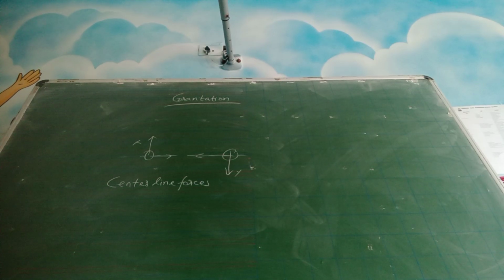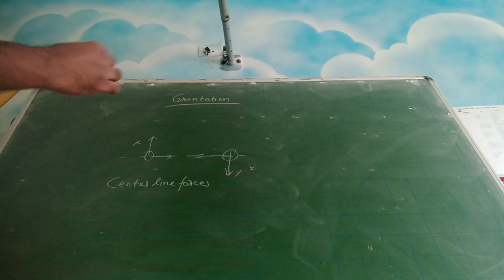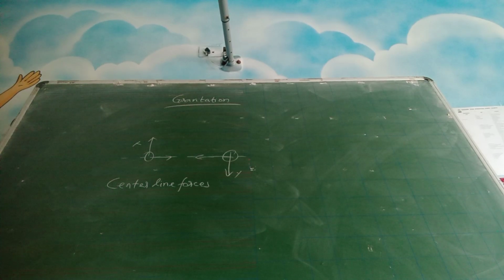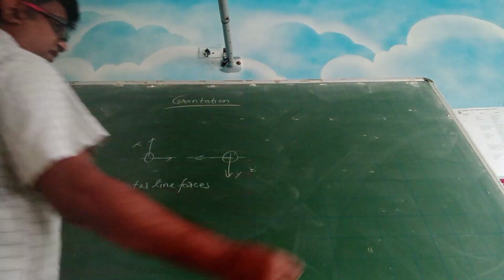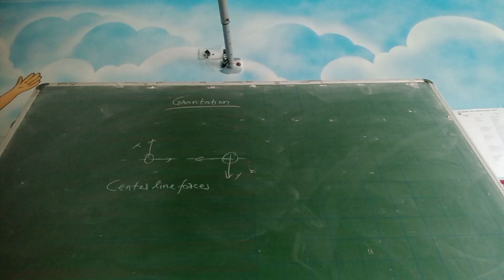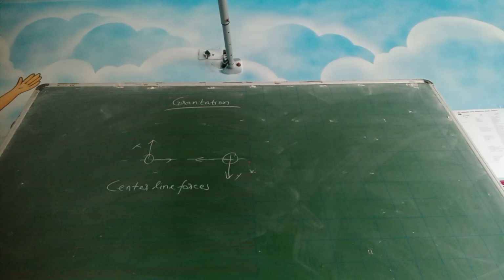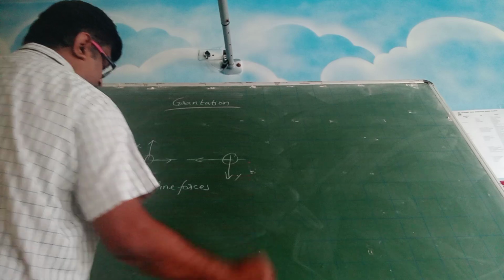Here you may be dealing with point masses, or you can be dealing with huge masses. This is a point mass. If I take the Earth or the Sun, these are all huge masses. So you have to draw the center line forces.